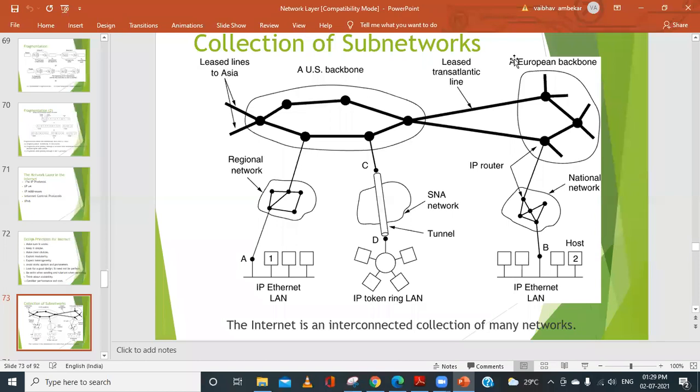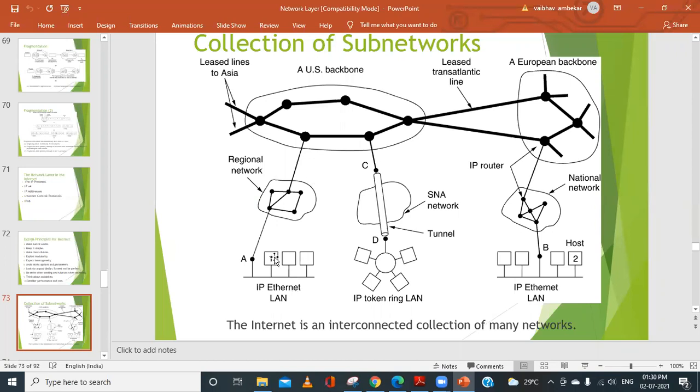This is something in Asia, this is something in Europe, a national network, regional network, and so on. So when we actually want to transmit the data, it will pass through different transmission lines and different subnets. It is not just like, suppose I want to send data from India to somewhere in Germany or France in Europe, because we have something called the Europe backbone here. So it is not directly sent. Whenever the packet is sent, or the information is being transferred, it will go through different subnetworks and different transmission lines.